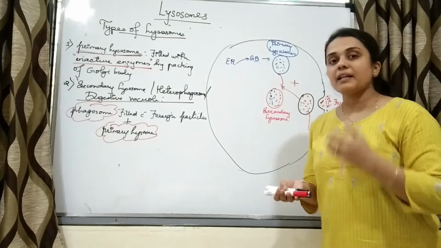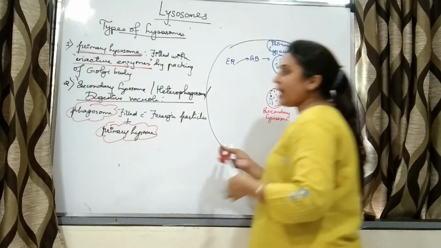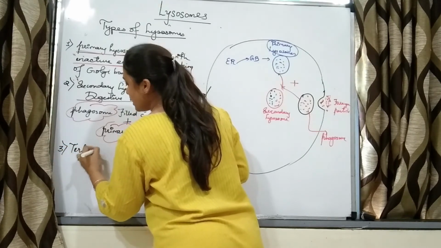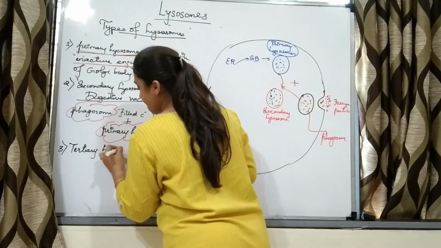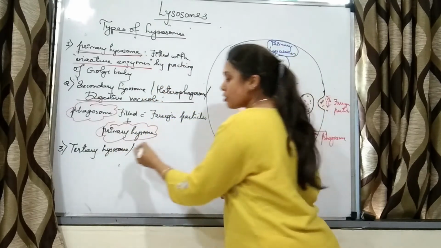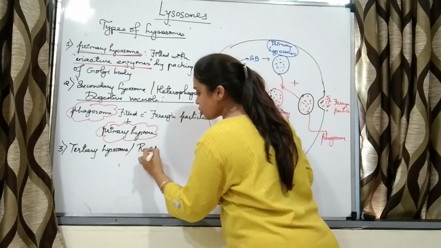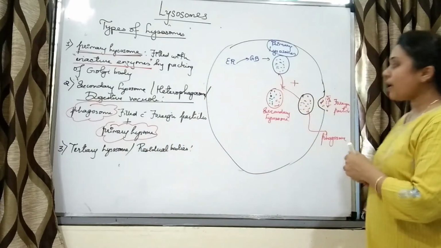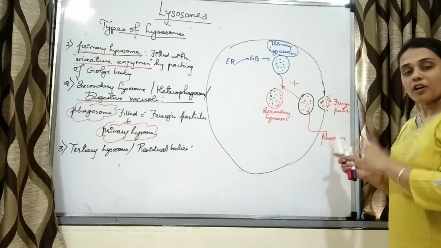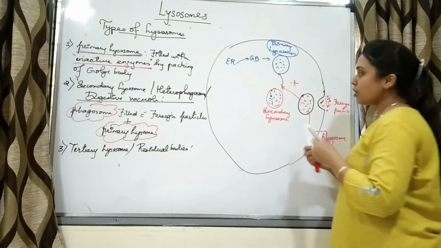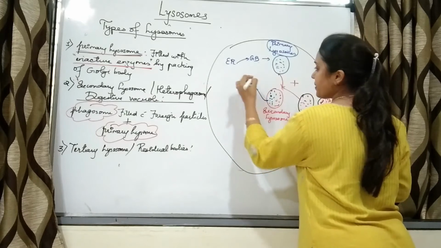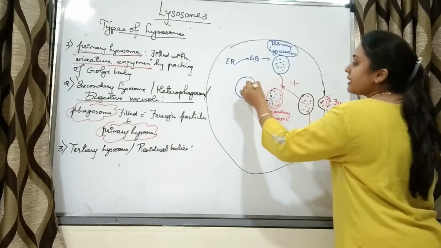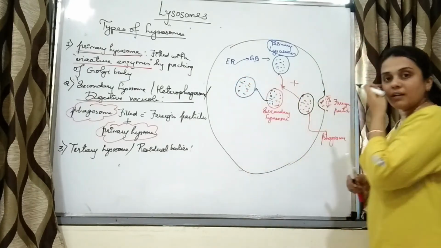Once foreign particles are digested, what happens is the formation of tertiary lysosomes, also called residual bodies, right? The foreign particle is digested, so the leftover structure is called the residual body. The word residual means the leftover structure.